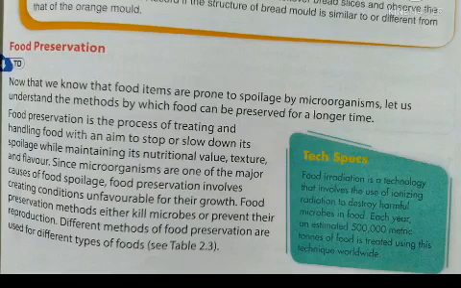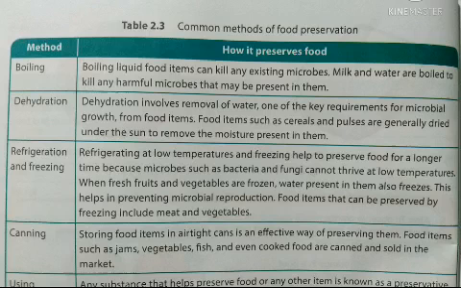We must know that food irradiation is a technology that involves the use of ionizing radiation to destroy harmful microbes in food. Each year, an estimated 5 lakh metric tons of food is treated using this technique worldwide. Some common methods of food preservation, table 2.3. This is very important for you to study and learn by heart.